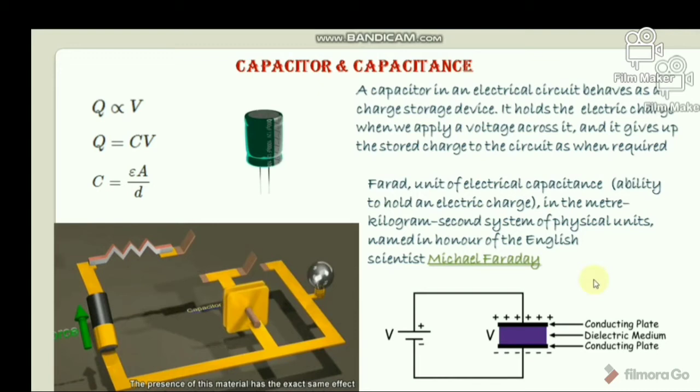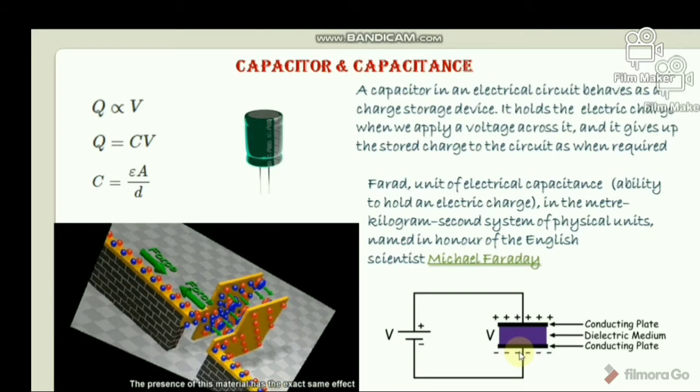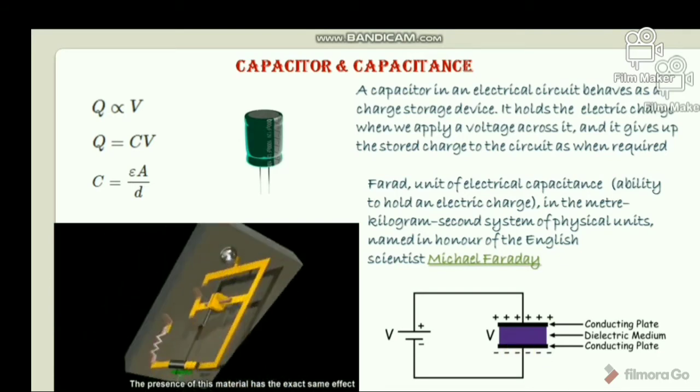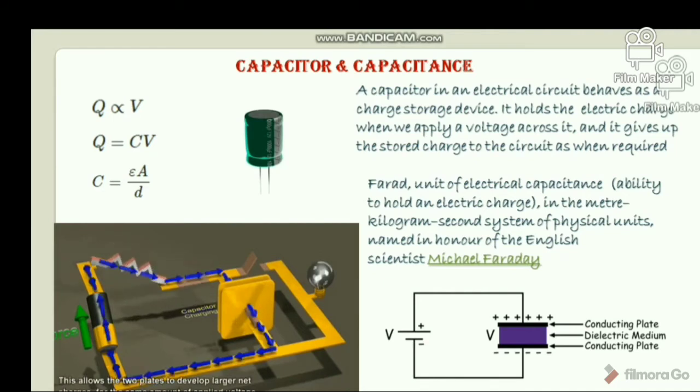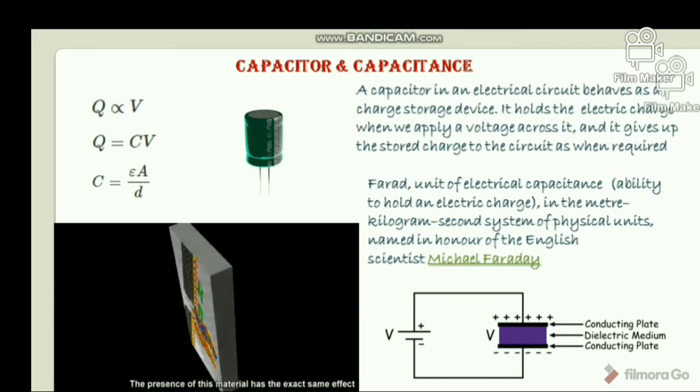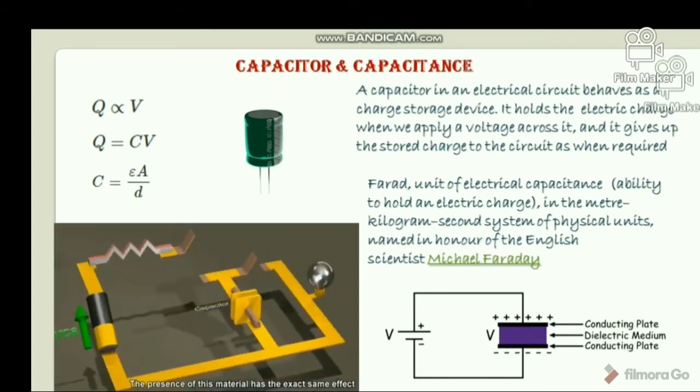Because of the presence of the dielectric between the conductors, ideally no charge can migrate from one plate to the other. So there will be a difference in charge level between these two plates. Therefore, an electric potential difference appears across the plates. The charge accumulation in the capacitor plate is not instantaneous, rather it changes gradually. The voltage across the capacitor rises exponentially until it becomes equal to that of the connected voltage source.